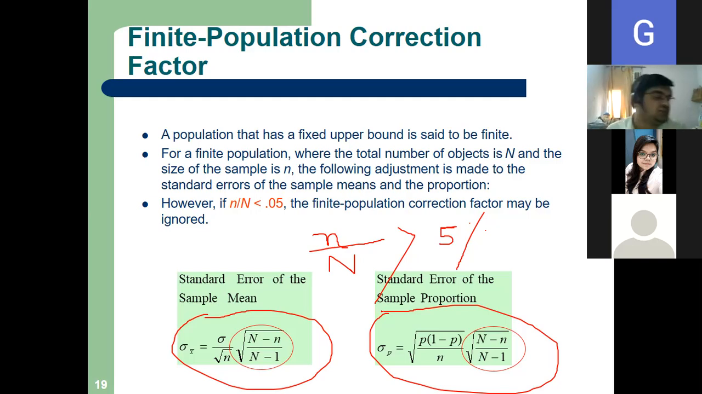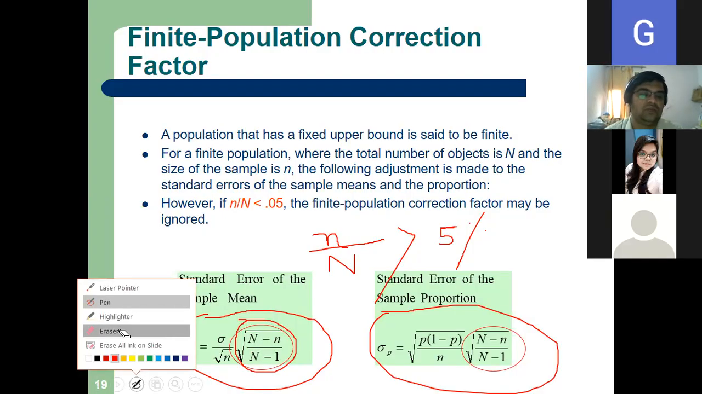What is that correction factor? It is root over capital N minus small n by capital N minus 1. This is the correction factor. So both the formulas that we discussed will now have to be corrected. That is called the finite population correction factor. So what will be our formula now? This will be our formula now. So all of you write another set of formula.